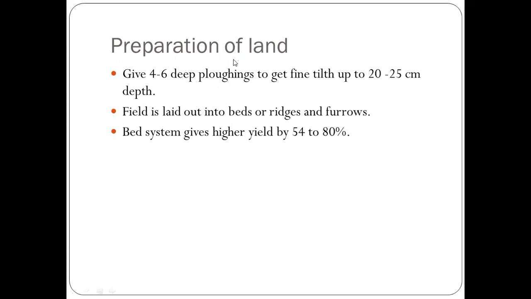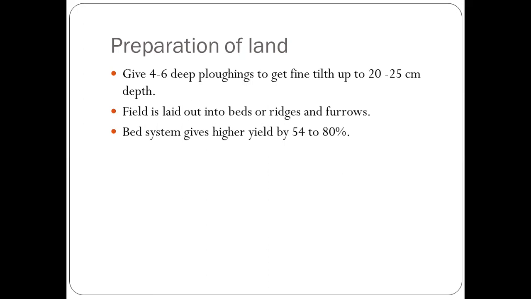Next is preparation of land. For the cultivation of turmeric, first the farmer has to prepare the land according to the requirement of turmeric. Give 6 deep plowings to get a fine tilth up to 20 to 25 centimeters. The field is laid out into beds or ridges and furrows.